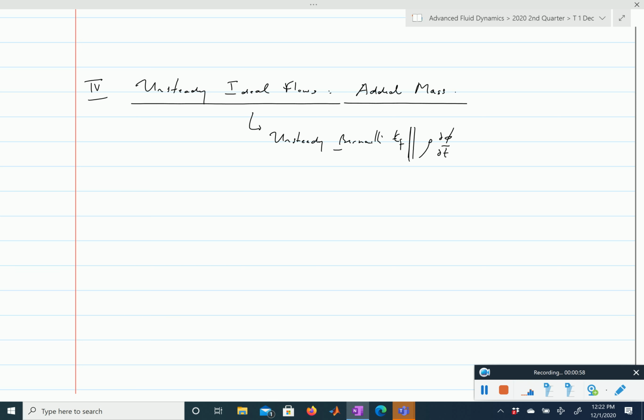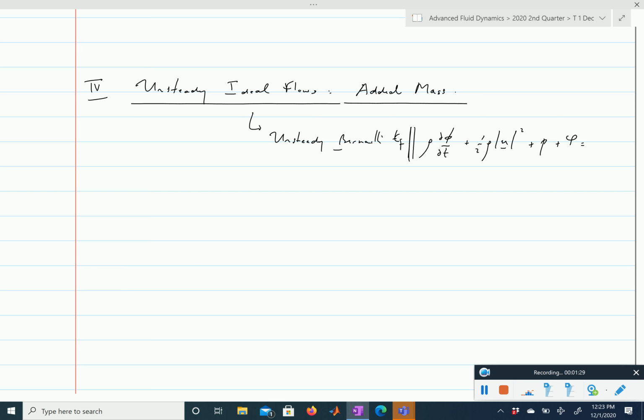This term is the only unsteady term in the Bernoulli equation, and the rest are the usual terms, so plus 1/2 of rho u squared, plus the pressure, and plus, we're assuming that the forces are conservative, the force potential. And that, remember, for ideal flows, which are irrotational and incompressible, is a constant which does not depend on space.